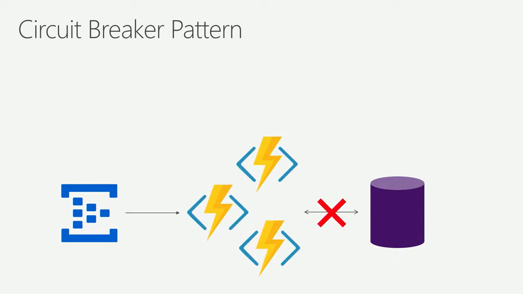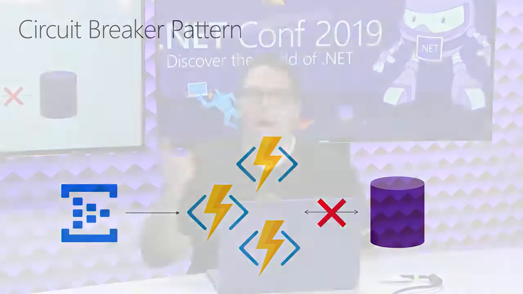And the problem comes in, what happens if there's an outage or some issue with my database downstream? What if my function is triggering this whole time? It's trying to update these records in a database, but those calls are failing. And people can get nervous in this because your function keeps scaling, it keeps triggering, but it's just hitting failure after failure after failure. So what I wanted to implement is a circuit breaker pattern where ideally I have something that is monitoring the state and the health of my circuit.